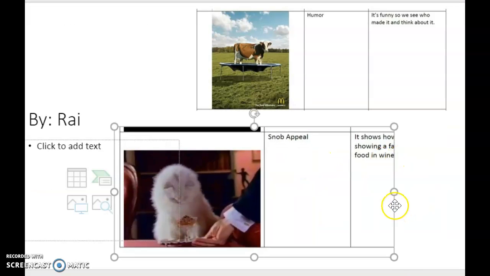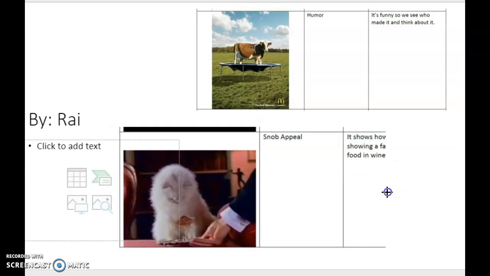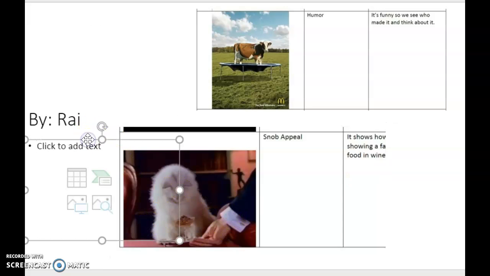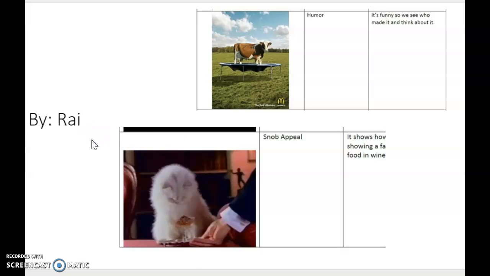And I love how Ray, it's kind of cut off here, but he says it's showing, this was actually a video, so I don't know if you could access it, but Ray says it's showing Snob Appeal because it's giving a cat food in a wine glass, or like in a fancy cup. So that's a very great point, that it is showing how fancy that cat is. Plus the cat is on a table and a chair with the tablecloth, so that is Snob Appeal. So very good job, Ray.